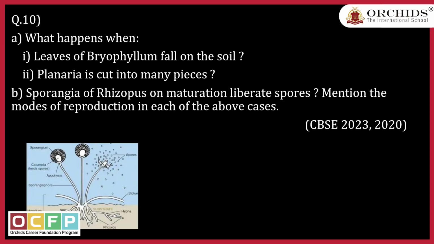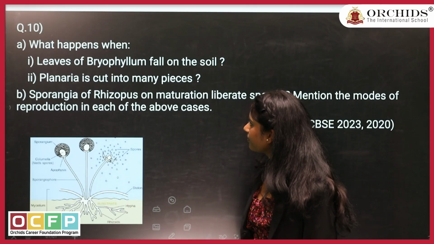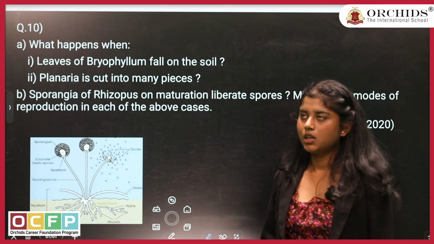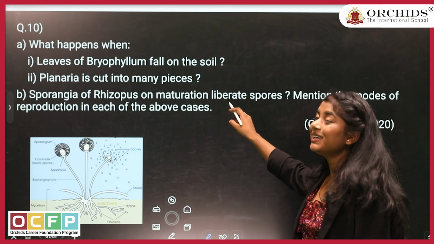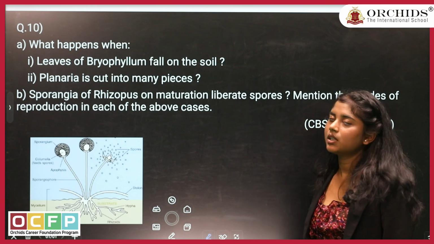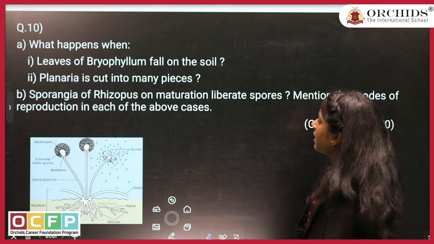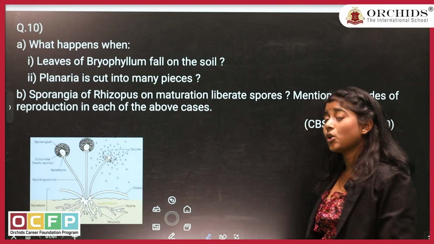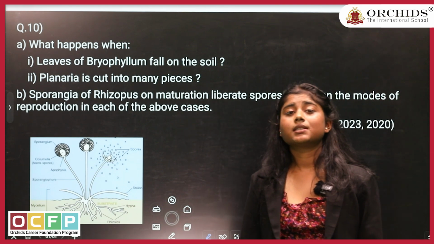Tenth question. The 10th question is again about vegetative propagation. First in the case of a plant leaf, second in the case of an organism. They have asked what will happen if leaves of bryophyllum fall on the soil. Now bryophyllum is a plant.